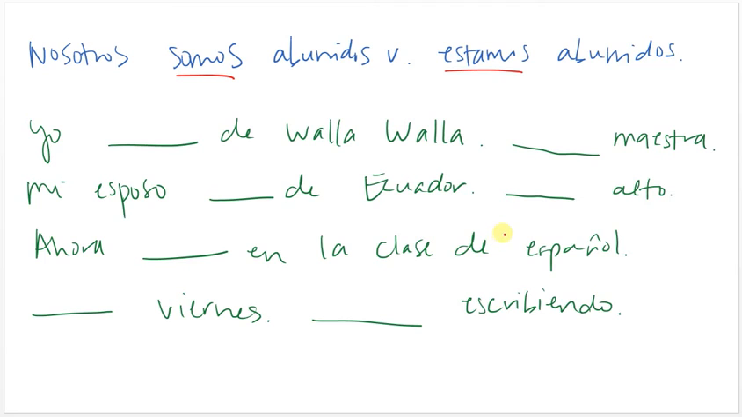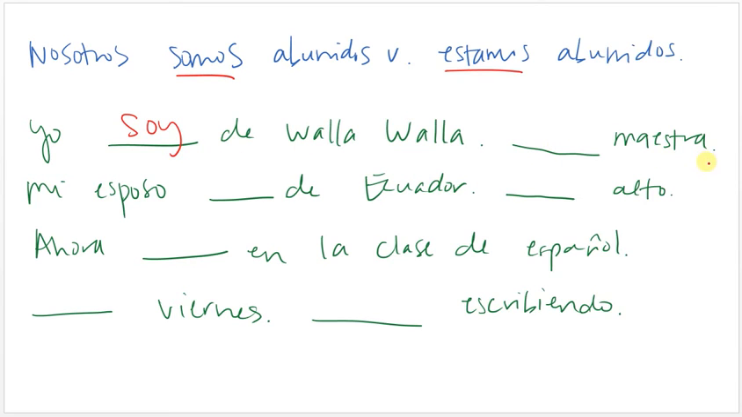Okay, so filling these in, we're going to be using either ser or estar. Yo blank de Walla Walla. This is true. I am from Walla Walla, Washington. We have de here, and that means probably we're going to be using ser. So if you have origin, possession, or make, this is the origin. This is where I'm from, so I'm going to use ser. The yo form is soy. Yo soy de Walla Walla.